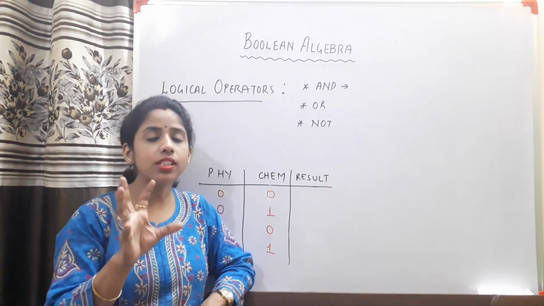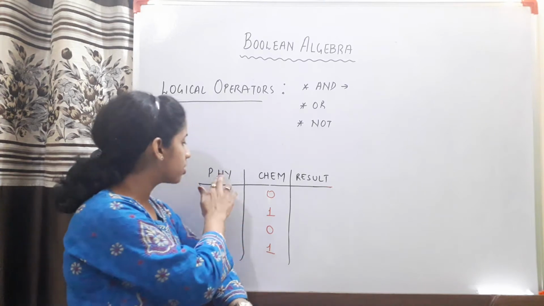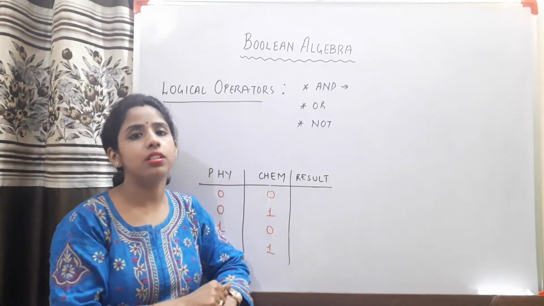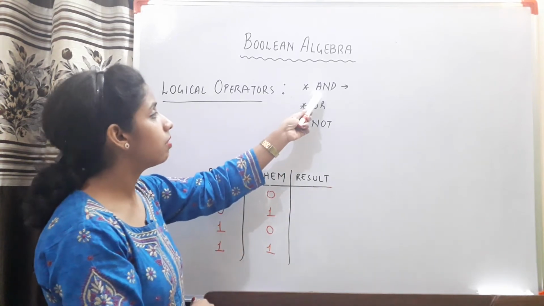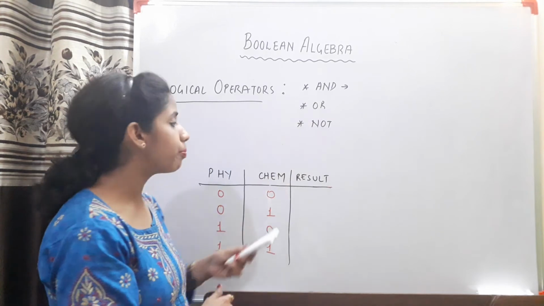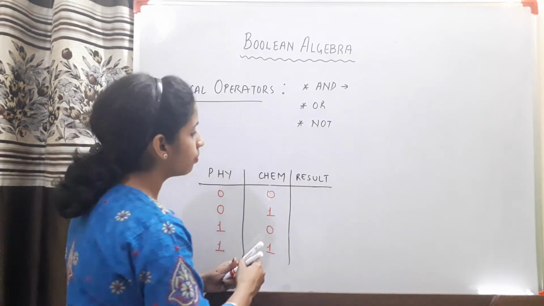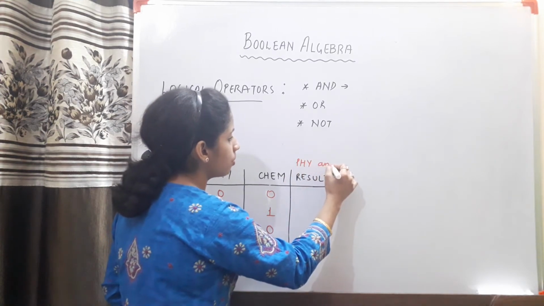This is the condition of AND, which says that you have to be passed in physics, you have to be passed in chemistry, then only you will be considered pass. So if I express the AND operator in physics and chemistry, the result is computed as physics AND chemistry.